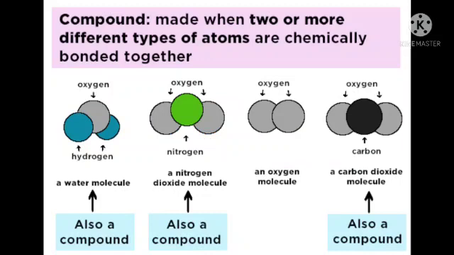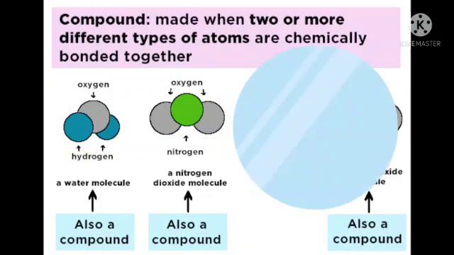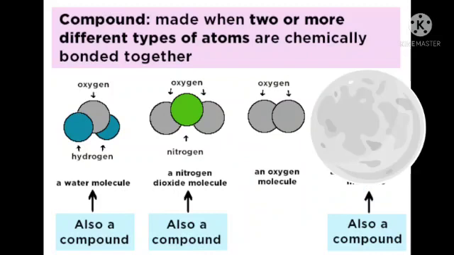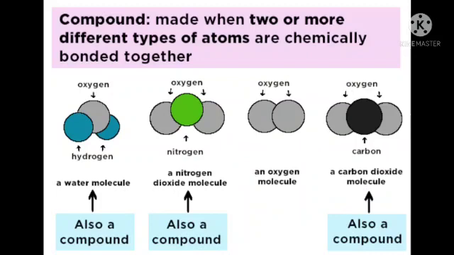And next, nitrogen dioxide. One nitrogen atom, two oxygen atoms combine and form nitrogen dioxide. Nitrogen dioxide is a molecule as well as a compound. Next, oxygen. Two oxygen atoms combine and form oxygen molecule, but it is not a compound. Two or more different types of atoms only combine and form a compound.